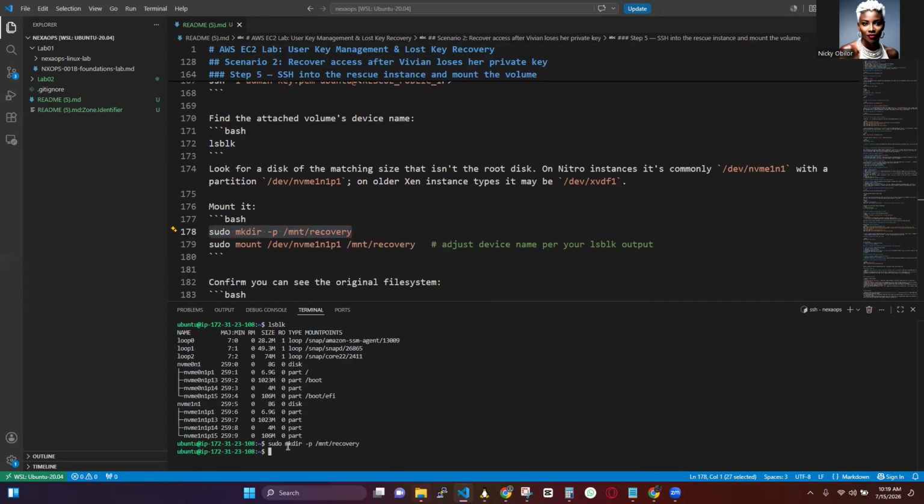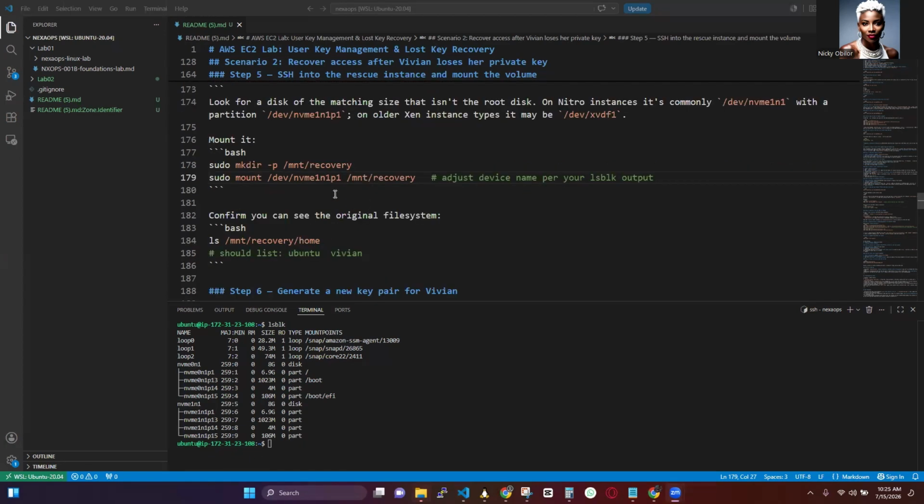So you are creating this folder, /mnt/recovery, and after creating the folder, now we are going to mount this particular disk inside this location, right?